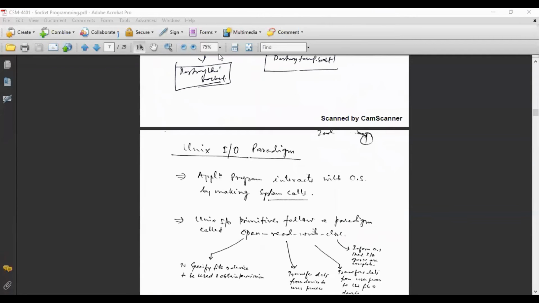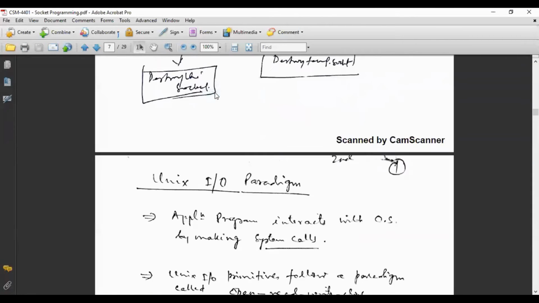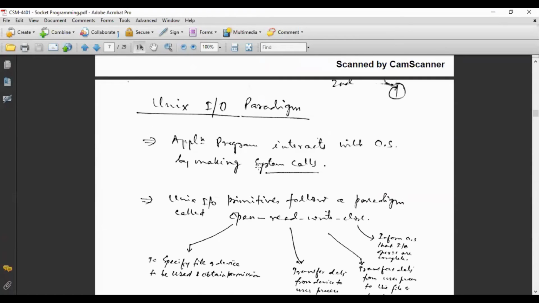The next thing which we would like to discuss is that before the concept of socket came, initially we used to do network programming with the help of Unix input output paradigms. So what is the Unix input output paradigm? We will discuss it over here. I am going to discuss Unix because it has a similarity with socket programming. That's why I am discussing it. It will help you to understand things easily.